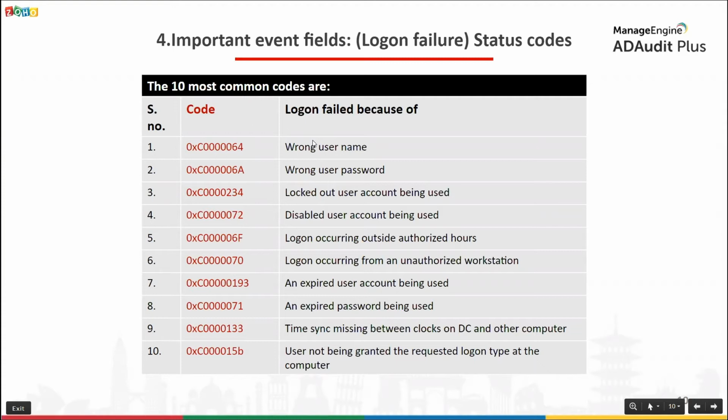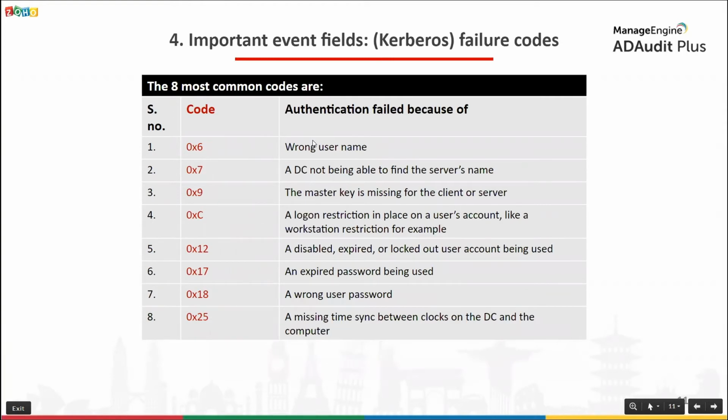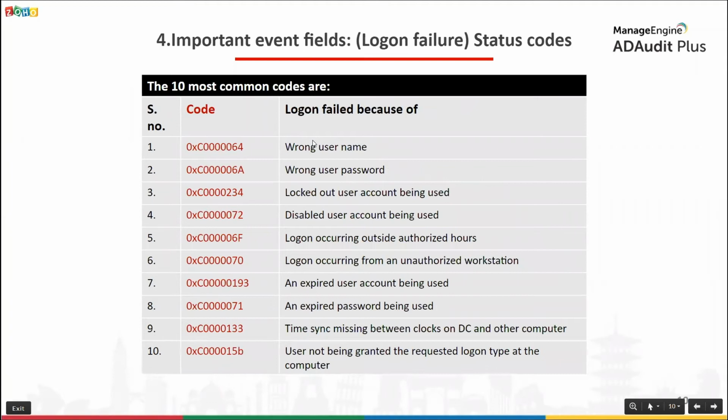As the name implies, logon failure status codes provide information on the reason why a logon failed. There are several codes. We've listed the 10 most important ones in this table. Kerberos failure codes provide information on why authentication failed. Again, there are several codes, and we've listed the 8 most common ones in this table. Both of these tables are self-explanatory, so I won't be taking you through them.